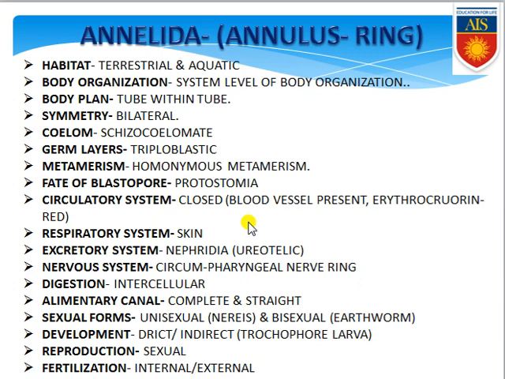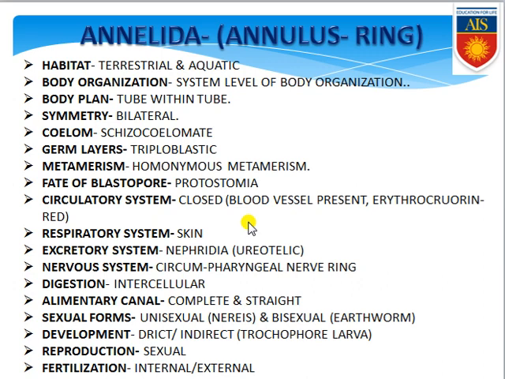Next, excretory system is performed by the nephridia, and keep it in your mind, they are ureotelic because they release urea. Nervous system is a circumpharyngeal nerve ring, because the nerve ring present surrounds the circumference of the pharynx. Digestion is extracellular, that means it happens outside the cell, within the alimentary canal. The alimentary canal is complete and straight also.